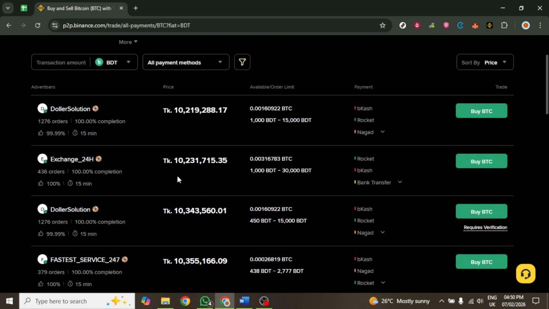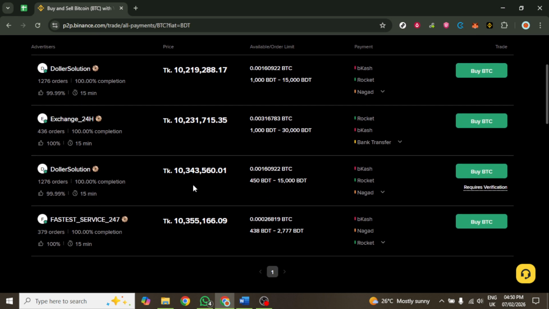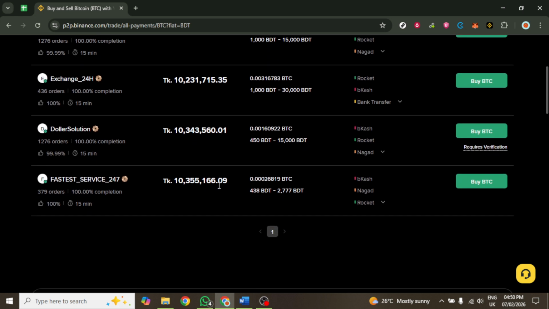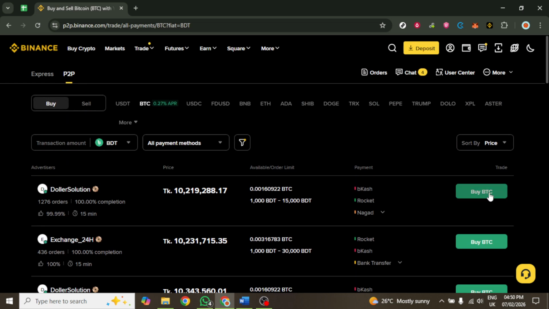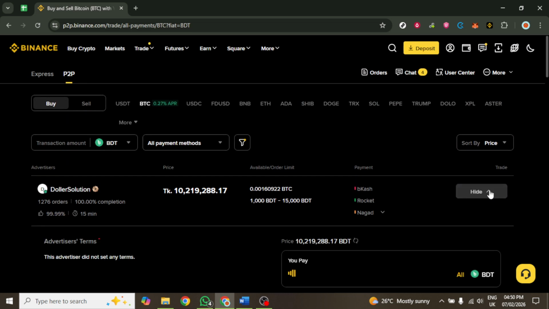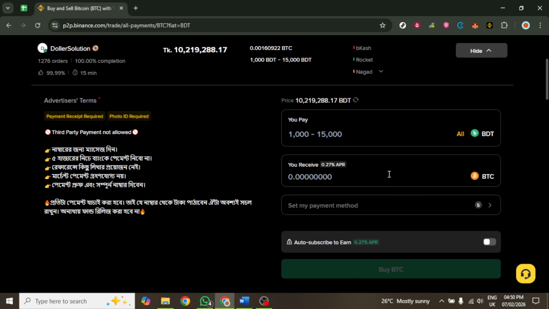It is crucial to make the payment exclusively through mobile money, as this is the agreed upon method for this transaction. If the seller requires proof of payment, be prepared to upload this documentation as part of the process. Once you have completed the payment, wait for the counterparty to confirm that they have received the funds. This confirmation is vital before you can proceed to release the cryptocurrency.